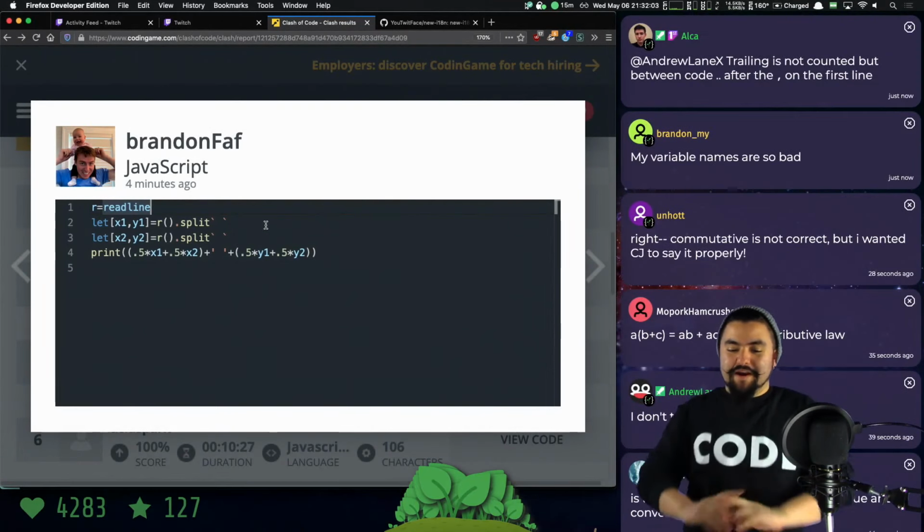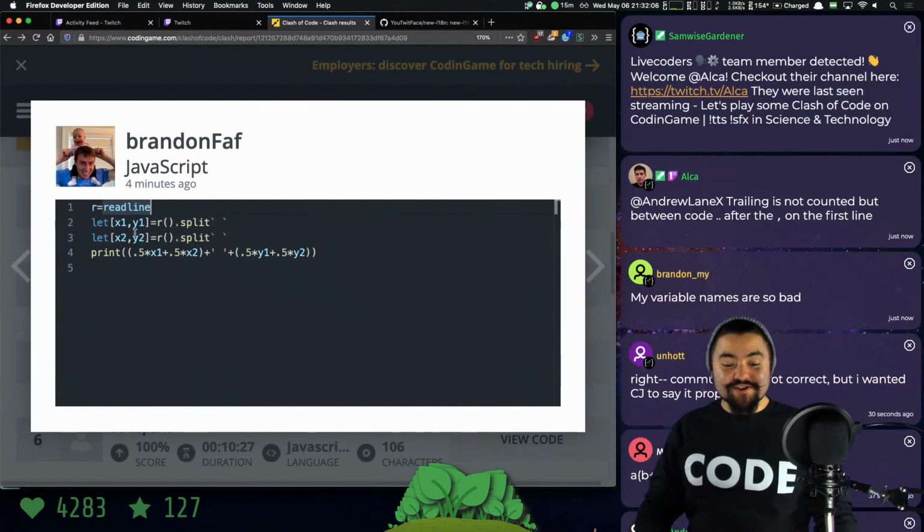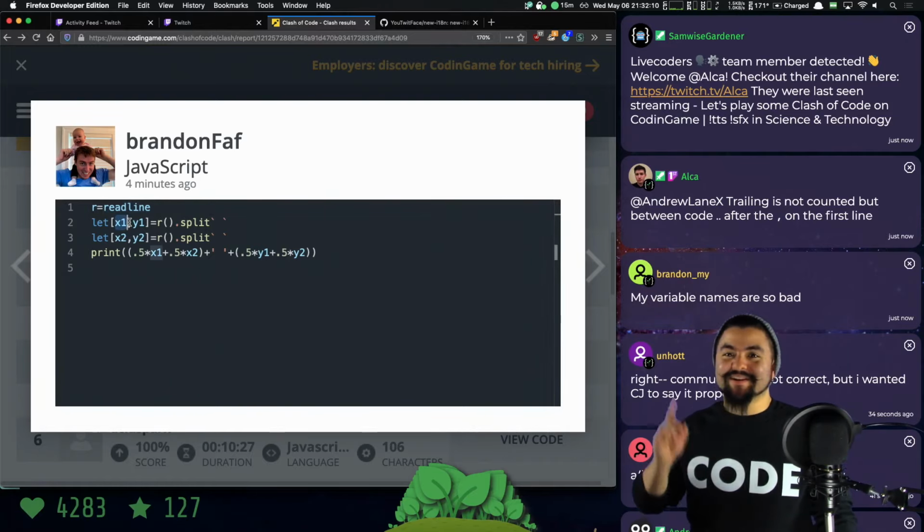My variable names are so bad. Well, oh, that's true, because they're 2 characters long instead of 1 character. Yeah.